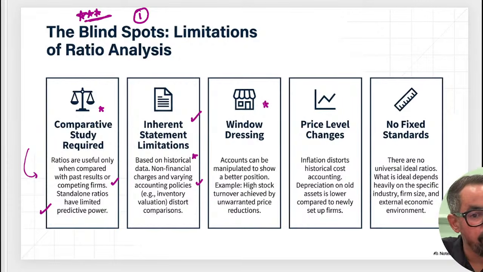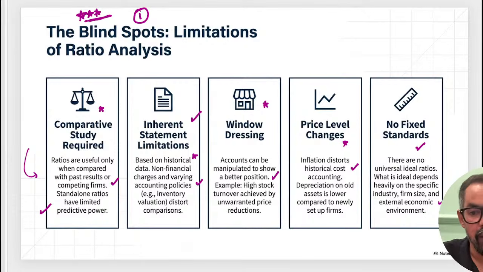Window dressing can happen with this particular one. So accounts can be manipulated to show a better position, so that will show something else. So that kind of things. High price level changes, inflation does not affect the historical cost, and ratio does not account that particular one. No fixed standard, there is no universal ideal ratio. What is ideal depends heavily on the specific industry and firm. So these are the limitations of ratio analysis that get asked many times in your examination. So you have to be very careful around this particular one.